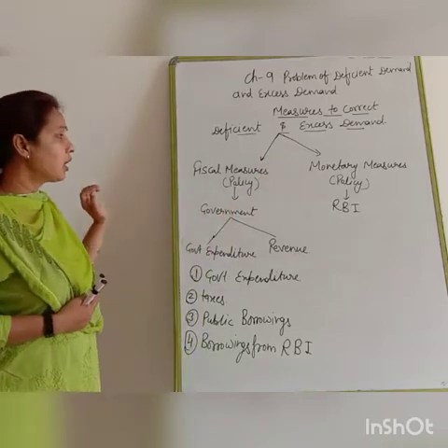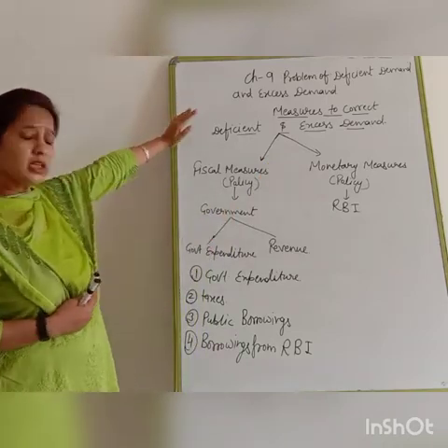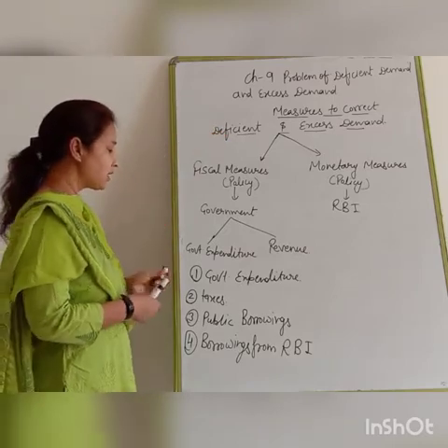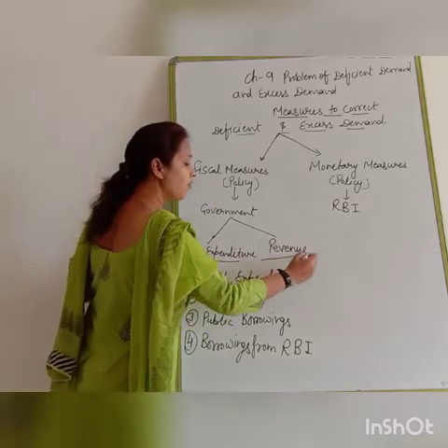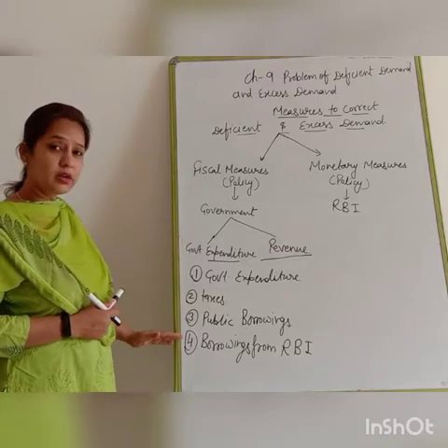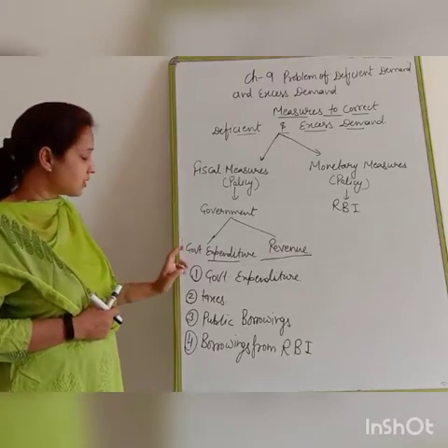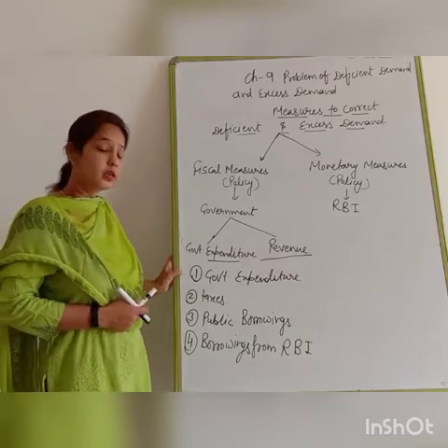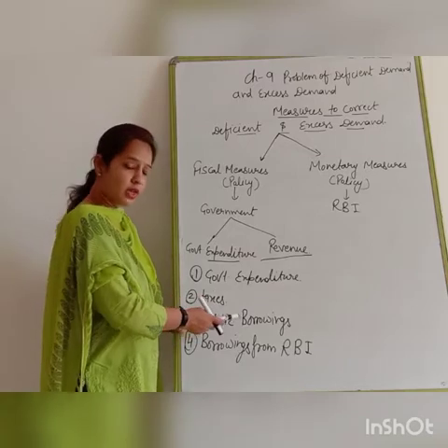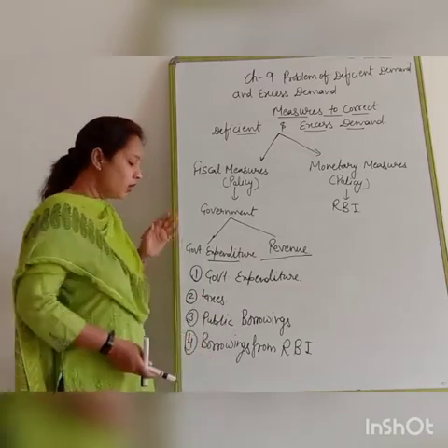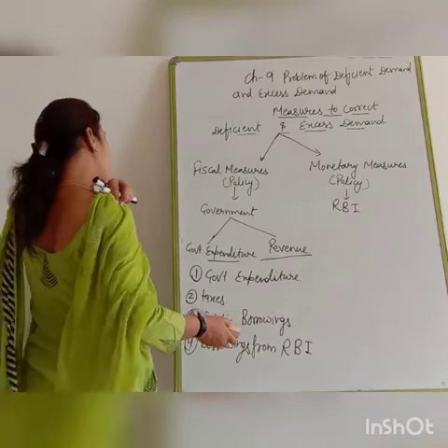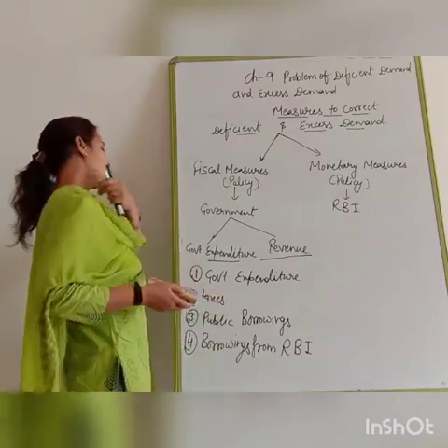The government is going to correct deficit demand and excess demand through government expenditure and government revenue. Clear? A few steps are taken by the government. The first step is government expenditure. Second, taxes, public borrowings and borrowings from RBI. Now we are going to discuss one by one, starting with how the government corrects excess demand and deficit demand.